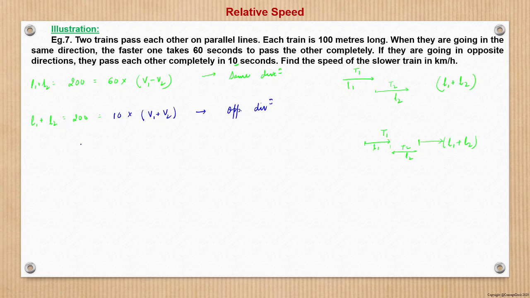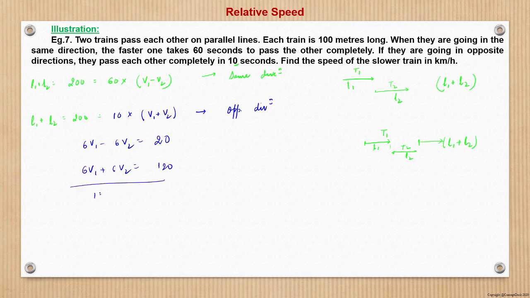Opposite direction. So from here, can we say that we can solve this equation? We solve this equation, we get that 6v1 minus 6v2 is equal to 20, and 6v1 plus 6v2 is equal to 120. We just solve this problem, nothing else.